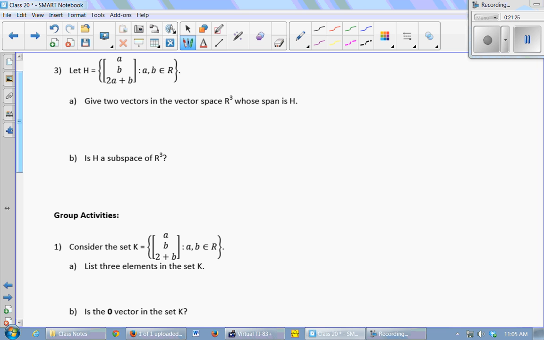Span means the set of all linear combinations of, right? So I want 2 vectors such that if I take a linear combination with weights A and B, it would give this. So I'll write it out here. I have A times some vector plus B times some other vector. I want that to give me A, B, 2A plus B.